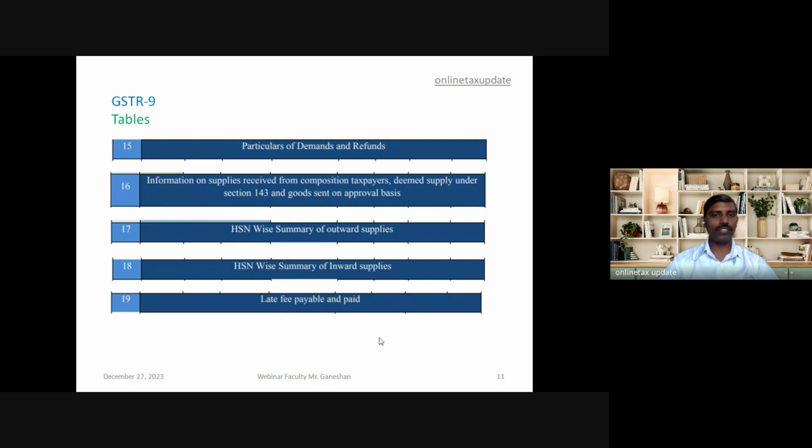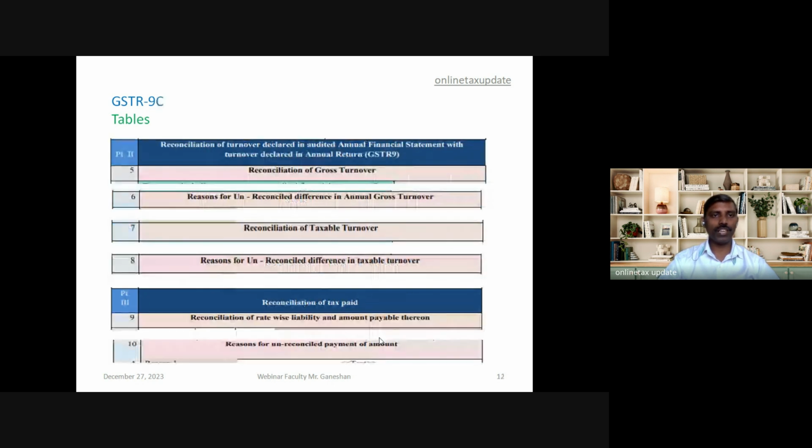Table 17 requires the HSN summary of outward supply. 18 requires the HSN summary of inward supply. 19 requires the late fee payable and paid information. These were the tables in GSTR 9. In 9C, again up to table 4, it is basic information. Table 5 requires the reconciliation of turnover as per audited financial statement with the turnover declared in annual return, GSTR 9.